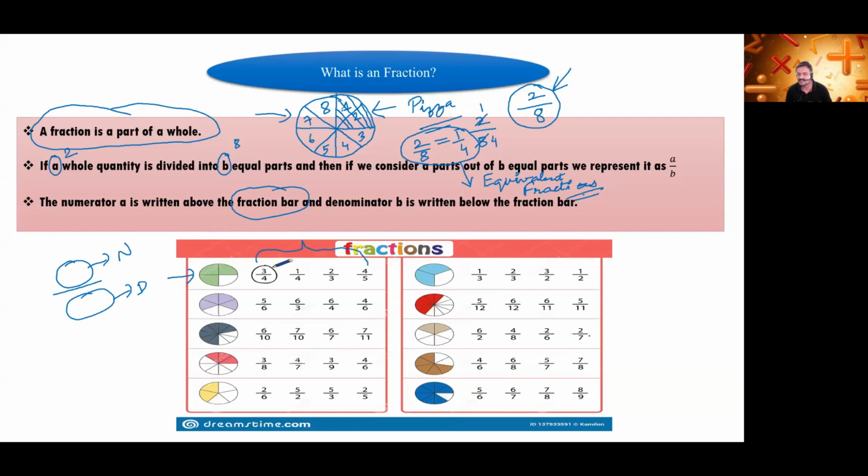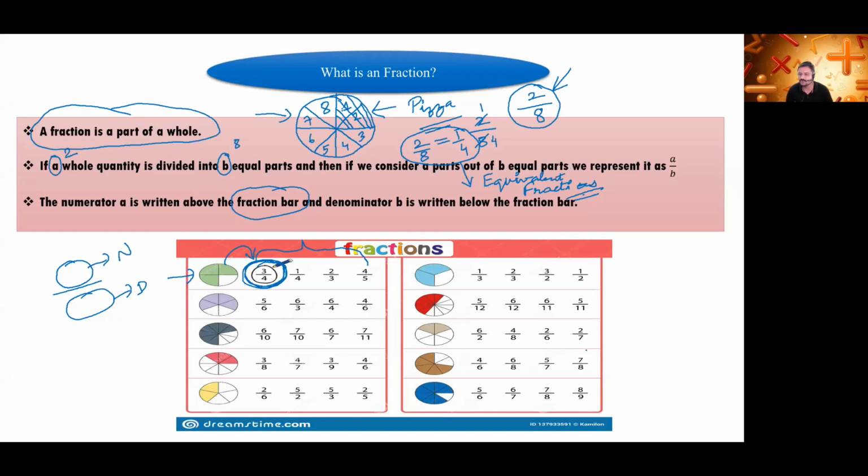Yes, Gaurav Bangad, turn on the mic. First count the total number of parts, it will come in the denominator, and how much part is shaded, that will come in the numerator. So the answer will be 3 by 4. Correct. So this is the circled answer, 3 by 4. So this figure represents this fraction, 3 by 4.